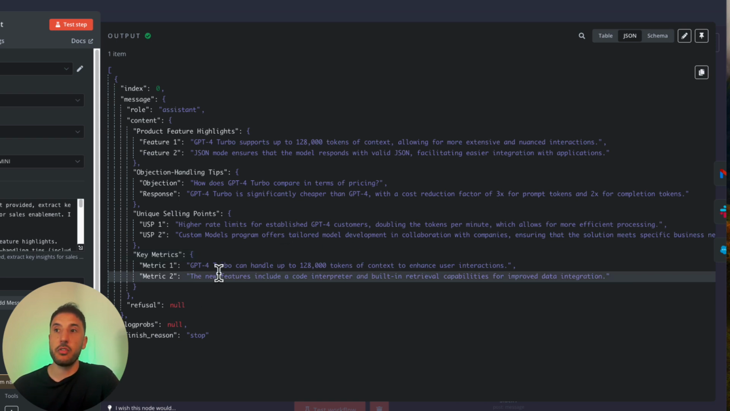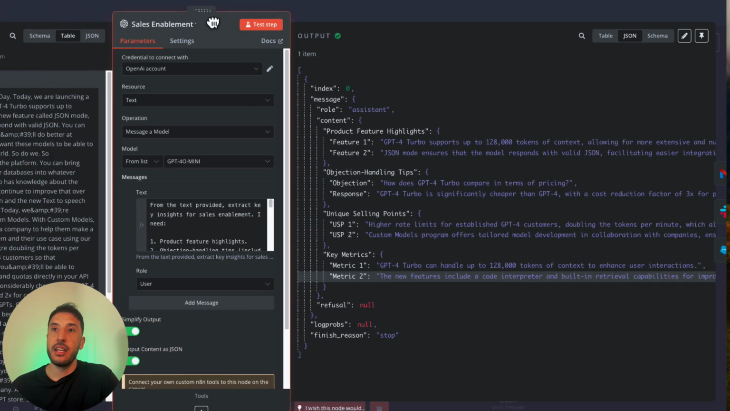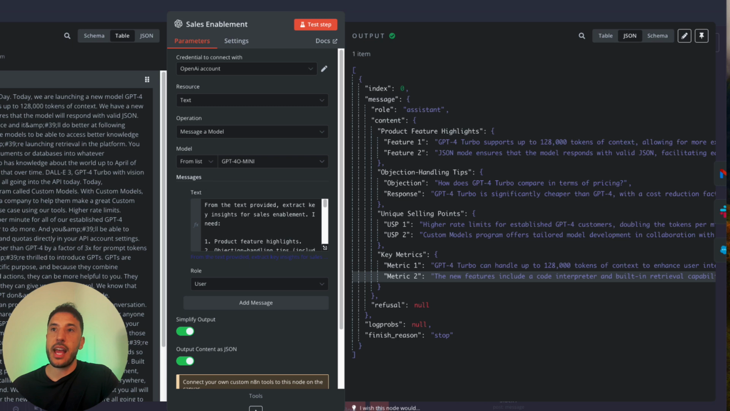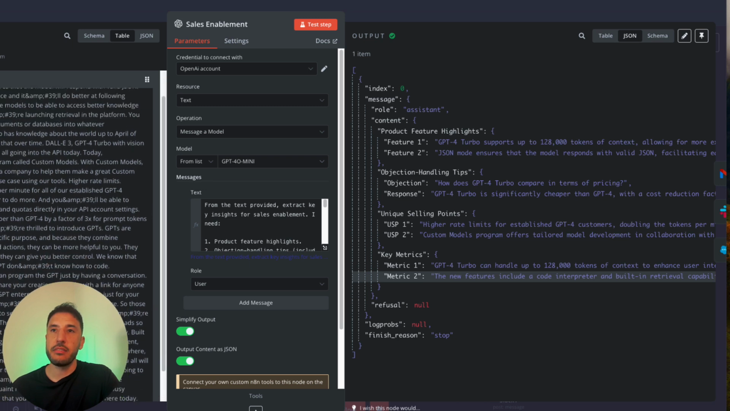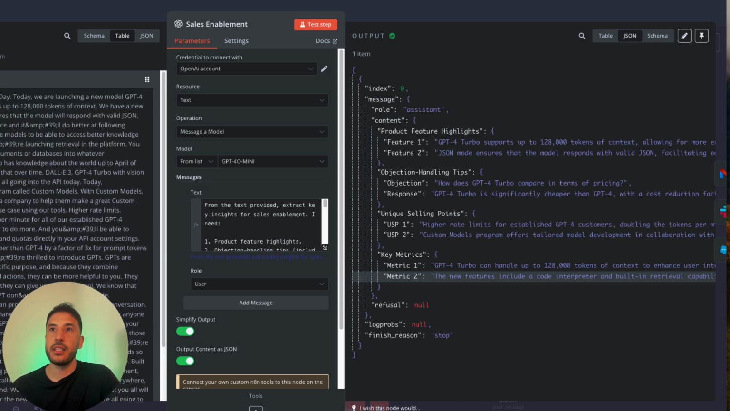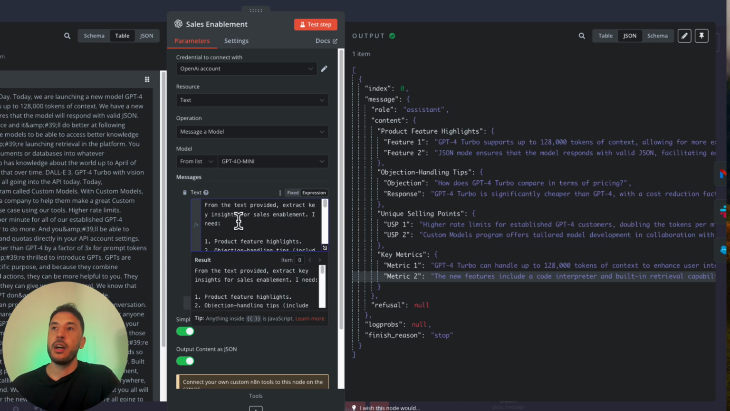Key metrics: GPT-4 Turbo can handle up to 128,000 tokens. And that's actually accurate because as you can see, that metric or that number is actually coming in from our context. And if I look through it a little bit, I should be able to find that. There you go. GPT-4 Turbo supports up to 128,000 tokens of context. So you can see that this is not making things up, right? And you can further refine the prompt to make sure that it's grabbing everything, particularly from this, and in however format you want.